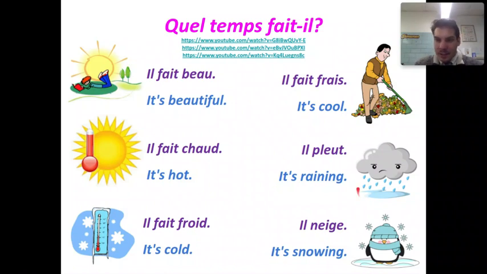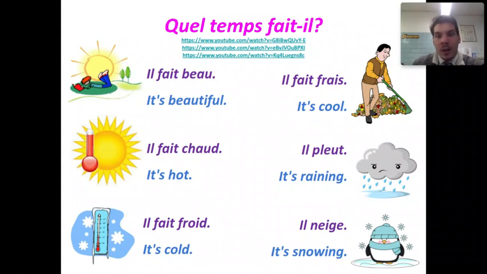I have these last two starred in your notes with a little asterisk. As your notes say, these are verbs, not expressions. To say it's raining, il pleut. The verb faire is not required. To say it's snowing, il neige. The verb faire is not required. They're verbs, and they're only conjugated